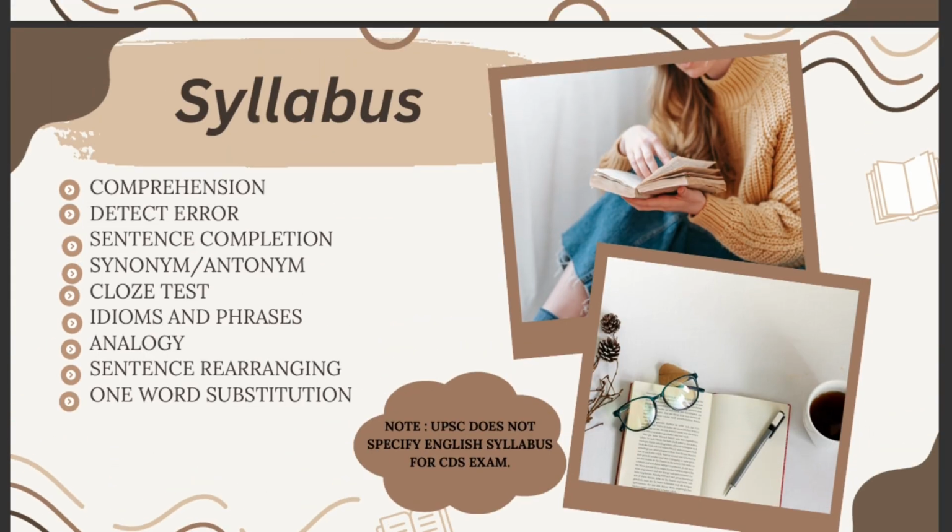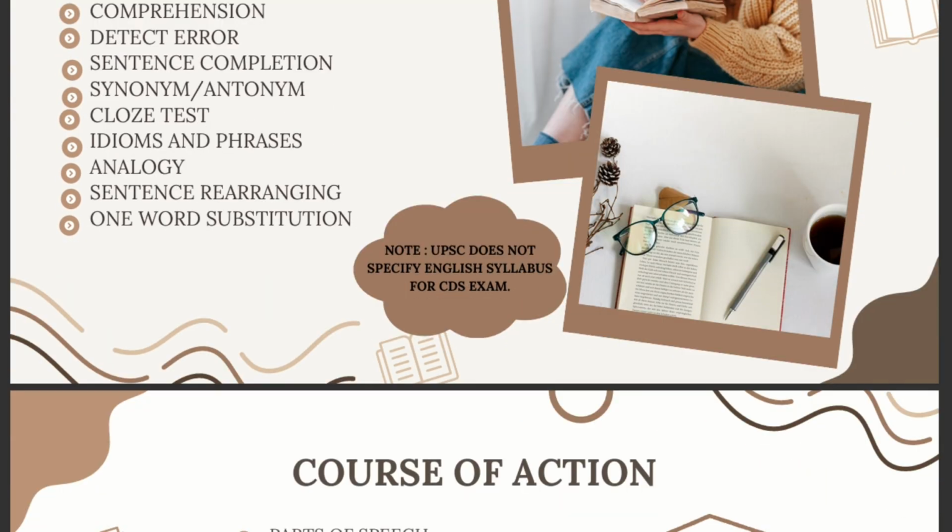Okay, so the syllabus written out here is that of the AFCAT. The AFCAT notification specifies what is going to come in the examination. For example, we're going to have comprehension, error detection, sentence completion, synonyms, antonyms, the cloze test, idioms and phrases, analogy, sentence rearranging, and one word substitution. We need to be clear that the UPSC does not specify an English syllabus for the CDS examination or the NDA per se. Okay, so let's move ahead.